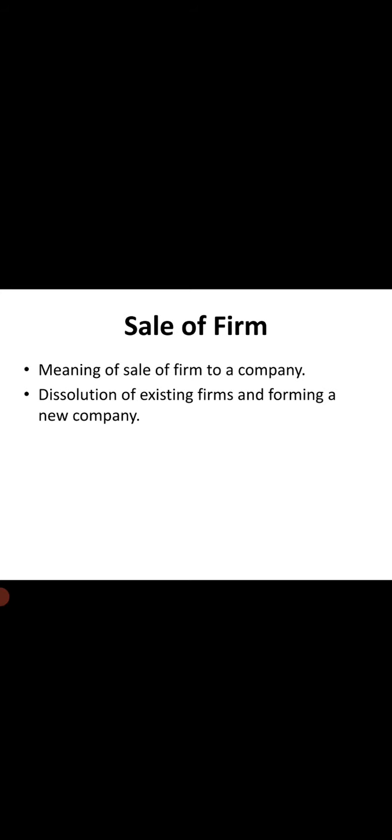Again, the liability of partners is not only unlimited but also joint and several. But in case of a company, the liability of the shareholders is limited to the extent of their share contribution. Thereby they can reduce their liability when they convert into a joint stock company.